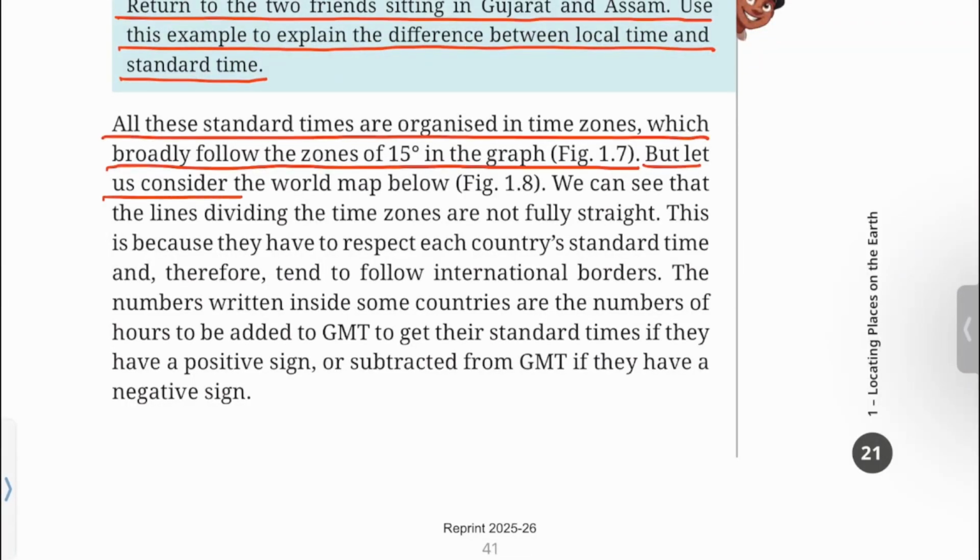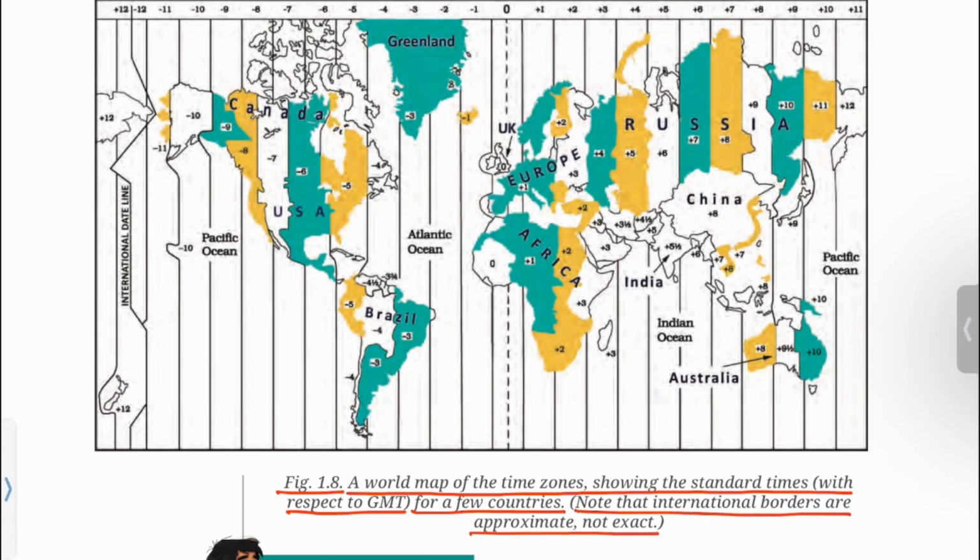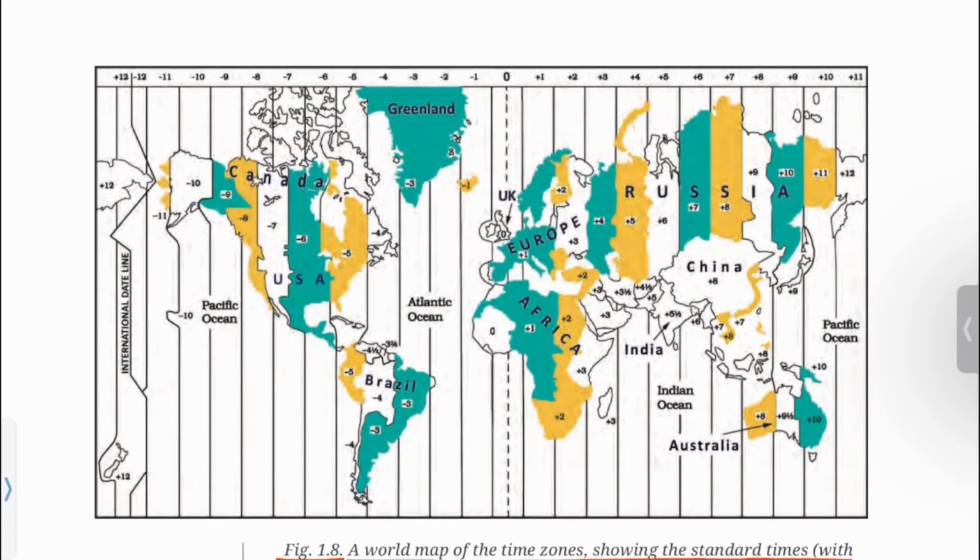But let us consider the world map below, figure 1.8. Figure 1.8, a world map of the time zones showing the standard times with respect to GMT for a few countries. Note that international borders are approximate, not exact. You can see countries like USA, Russia, Canada has more than one time zone. Time zones tend to align themselves along national and international boundaries to avoid confusion created by difference in local times.